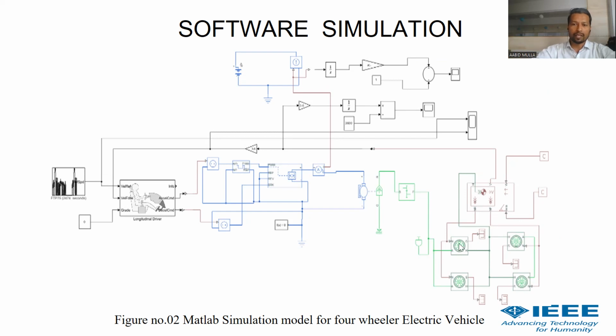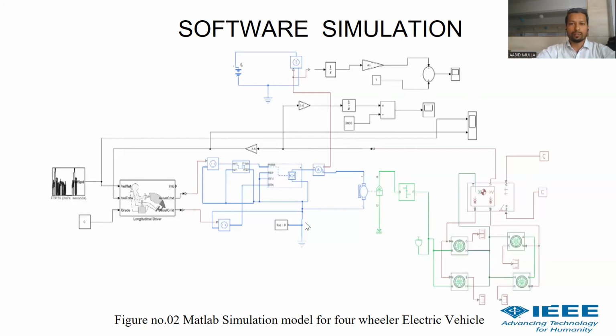Okay, and we have designed the different values for the vehicle wheel of the four-wheeler electric vehicle. Here you can see the batteries, and as the use of the battery increases, the state of charge of the batteries goes on decreasing. We also calculated the state of charge of the battery with respect to the load or utilization. This is a simulation diagram in which we can select different drive cycles, so your vehicle should be able to track that reference speed.